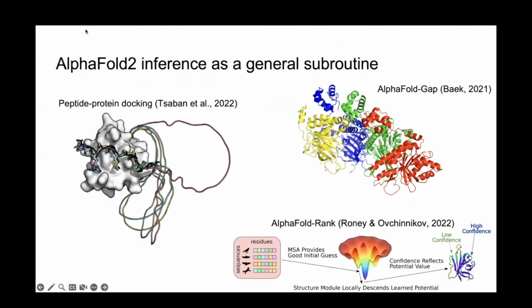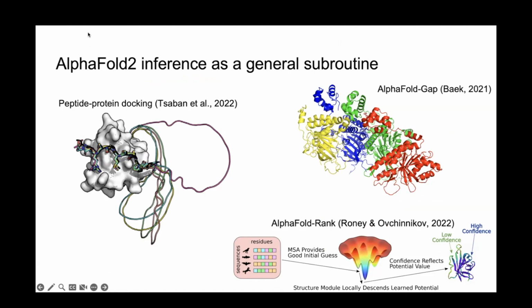So one of the remarkable things about AlphaFold 2 is not just that it can predict monomeric protein structures with high accuracy. It's also been successfully adapted to a whole bunch of different domains as just like a quote unquote foundation model in structural biology, right? Without any further retraining, you can kind of hack AlphaFold to do peptide protein docking. You can hack AlphaFold to do multimeric structure prediction without any kind of retraining.